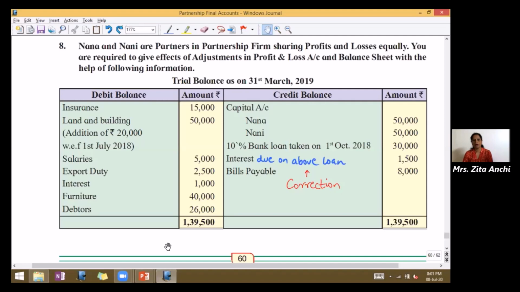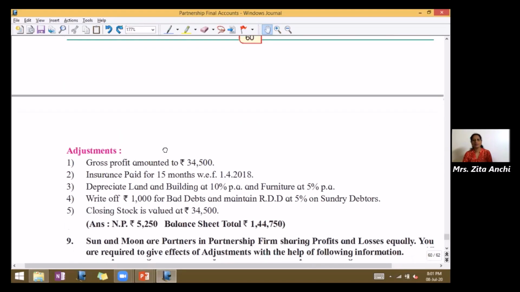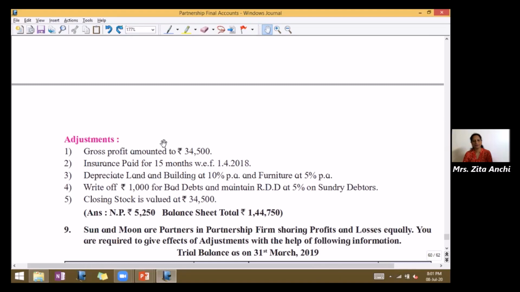So when we have gone through the trial balance, we do not find any balances of trading account. So we only prepare profit and loss account and balance sheet. So now come to the adjustments. You have to mark the adjustments. First given to you is gross profit amounted to rupees 34,500. So that we will write in profit and loss account.